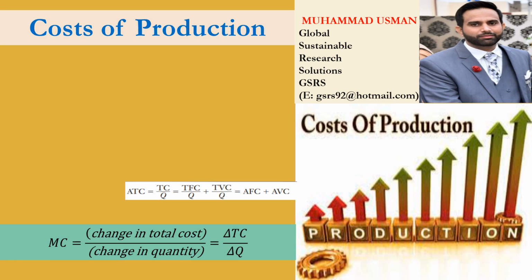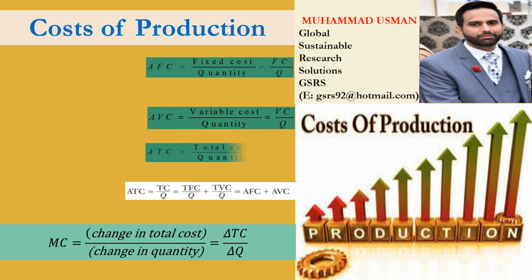This lecture is about cost of production. There are different types of cost like explicit cost, implicit cost, fixed cost, variable cost, total cost, average fixed cost, average variable cost, average total cost, and marginal cost.